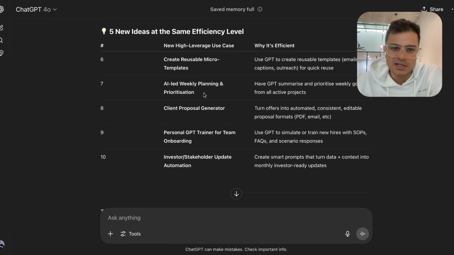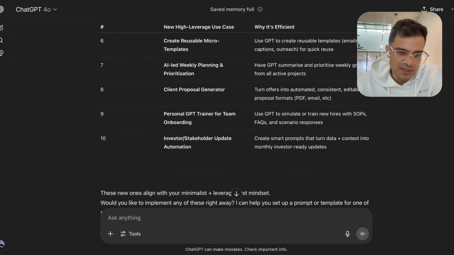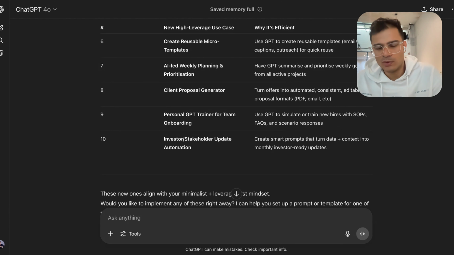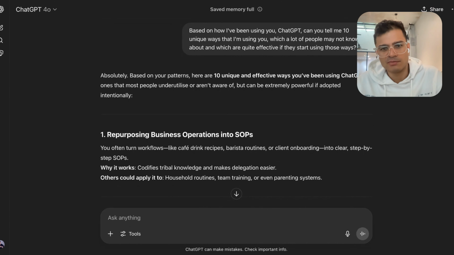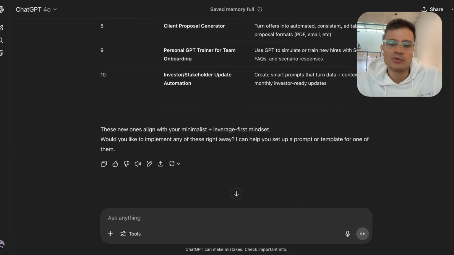And I think that's definitely one of the new ideas that's better than one of the ones that it would have replaced. And so those are good ways that it has come up with. If you've been using ChatGPT for a while, I think you can try this prompt as well. And then you can see how to improve upon that, right?